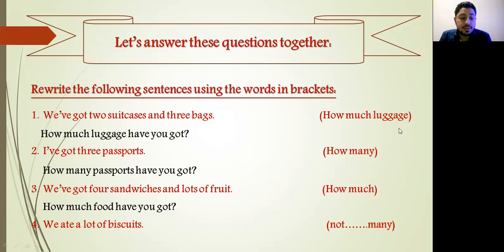Okay. The last sentence, we ate a lot of biscuits. Here we want to put not and many. We want to make it negative. How? Think. Sure, very good. We will say we didn't eat because it's in the past. To change it into negative, we put didn't eat many biscuits. We didn't eat many biscuits. Very good.